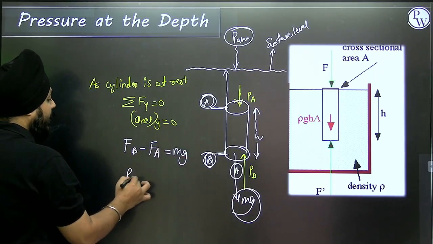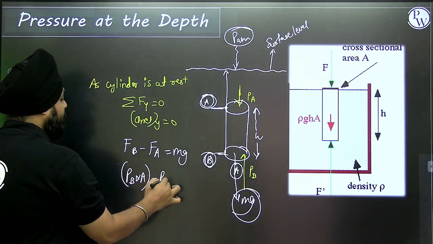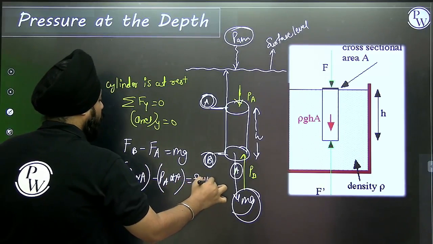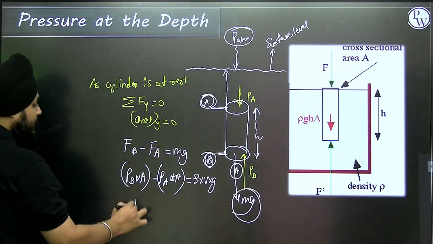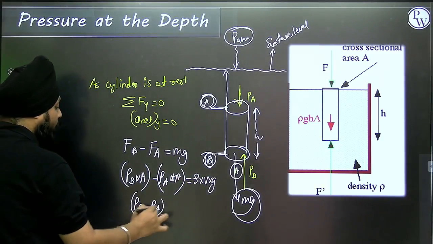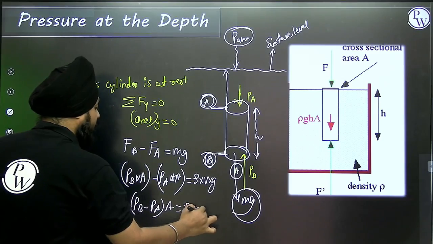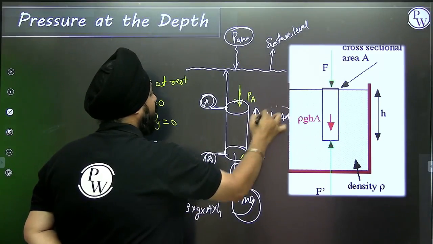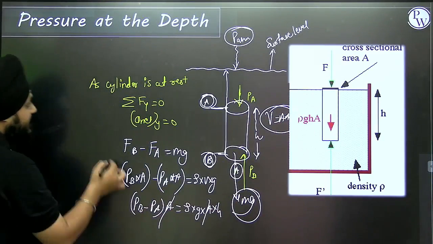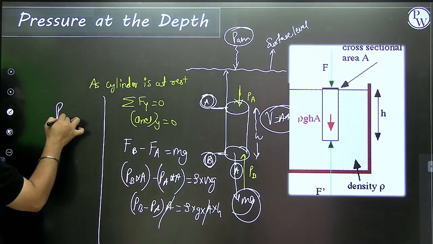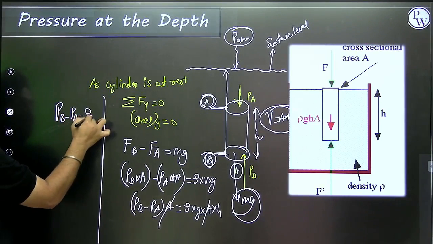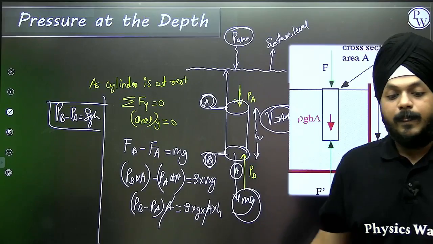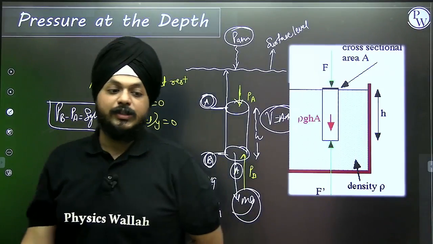So can I say pressure at B into area minus pressure at A into area, can I replace this with density into volume into g? So PB minus PA into area is equal to density into g into area into h, since the volume of the cylinder is area into height. The area will get cancelled. Yes, there exists a pressure difference between the 2 points, the two edges of the cylinder, and that is equivalent to rho gh.